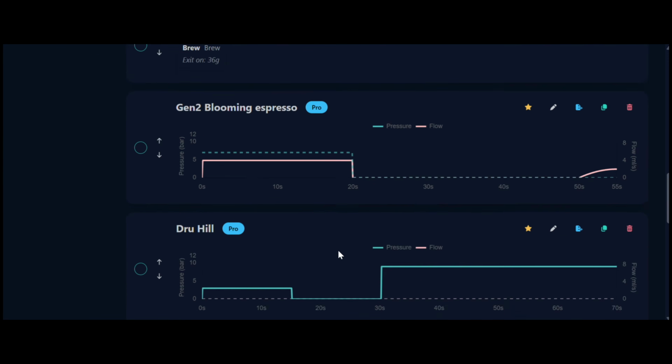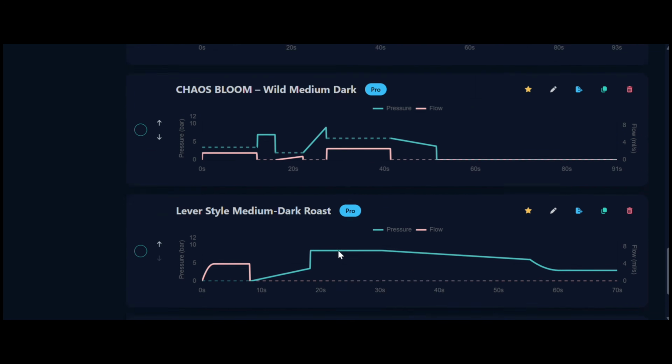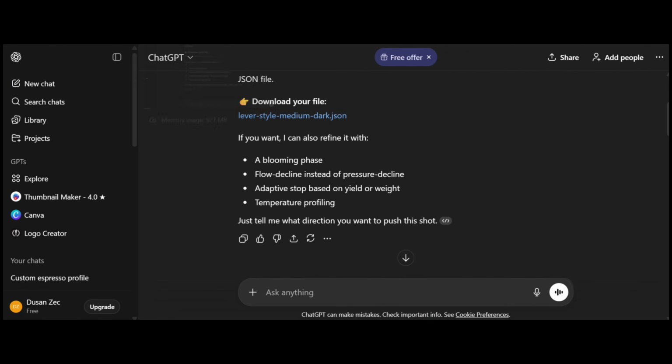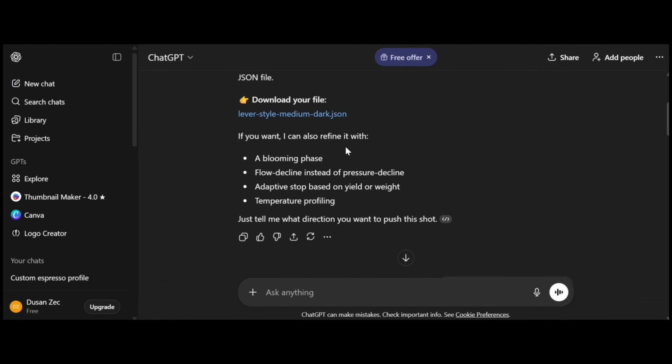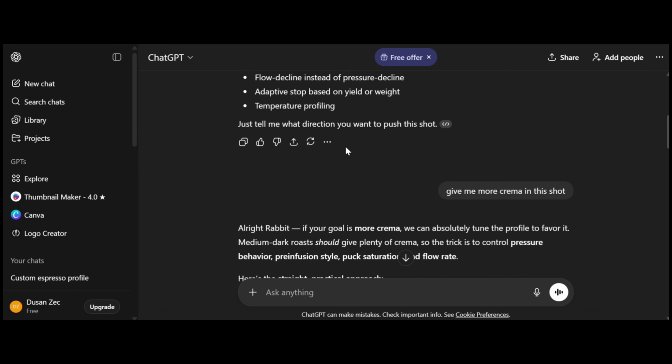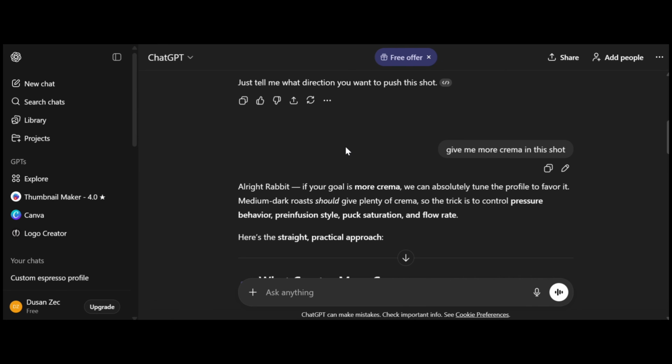And it should appear at the bottom here, and you can see a graph of what it does. You can analyze it. You can ask more questions about what it does, explain more in detail. But I said, okay, let's say I made it. I didn't make it, but you want to correct a thing. Let's say, compared to your coffee, it's a little bit less crema, a little flat, and whatever you want.